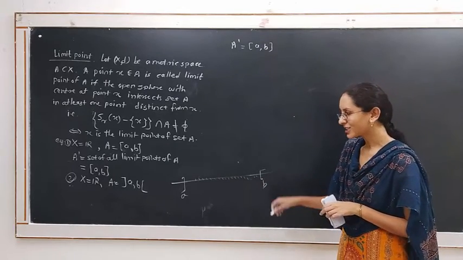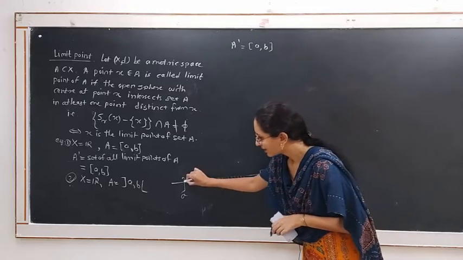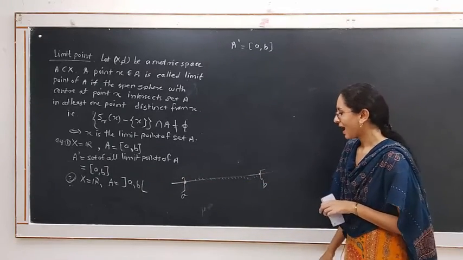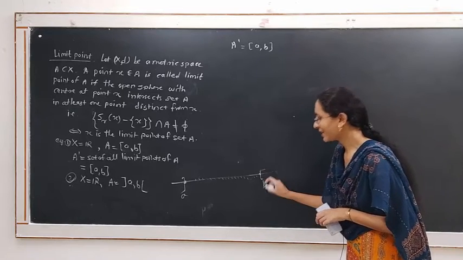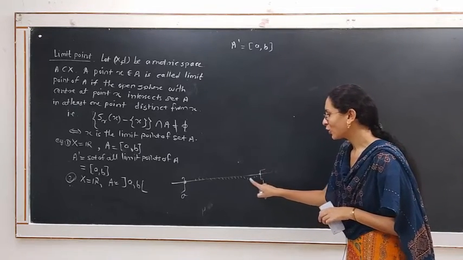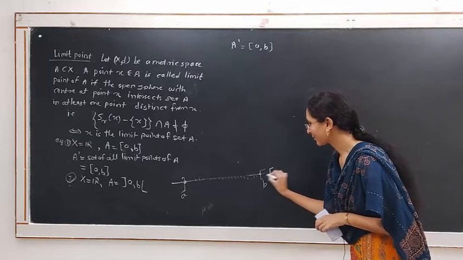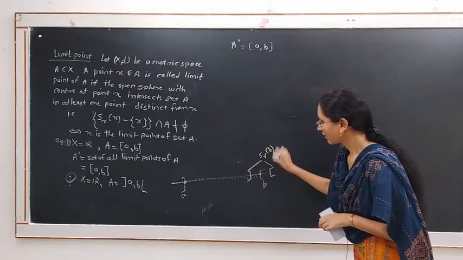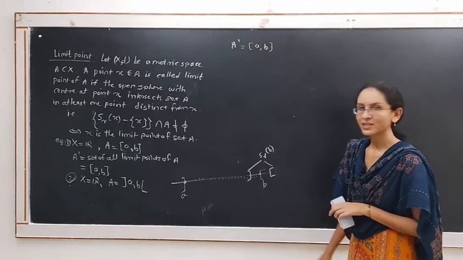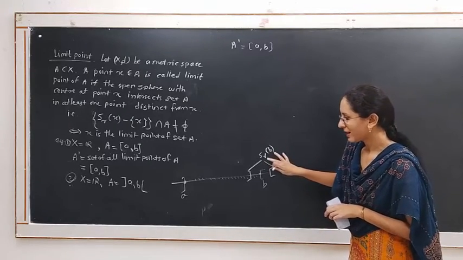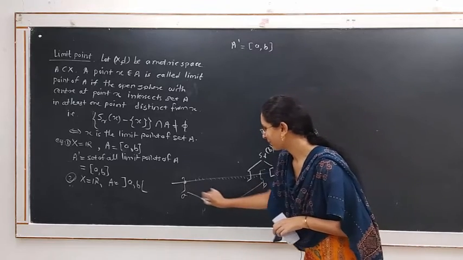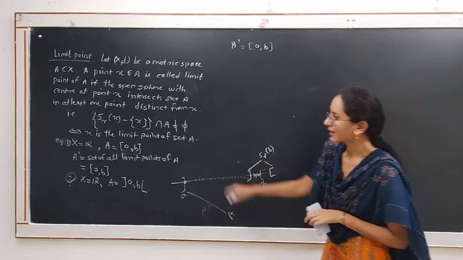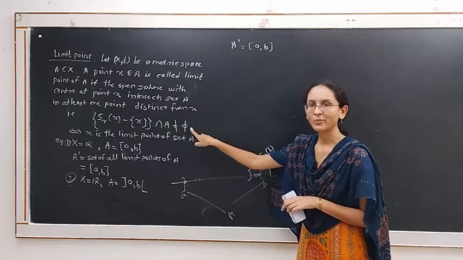In addition, if we consider any one of the endpoints, either left or right, the sphere with center at that point is nothing but an open interval, like this. This is S_r of b. Excluding b from this set, this S_r of b intersecting this set A in some points means this intersection is non-empty.